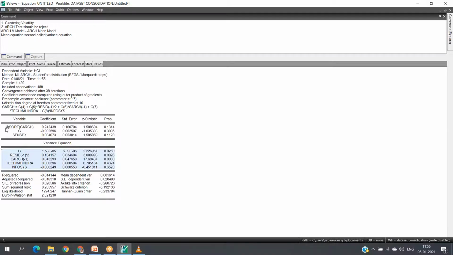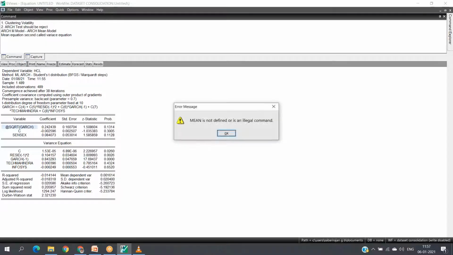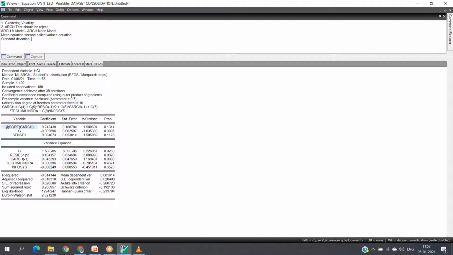Under the mean equation, the first one is about the standard deviation, that is GARCH, SQRT. What does it mean? It is the value of the standard deviation of HCL. It is a standard deviation of HCL. In other words, we can say it is a risk.